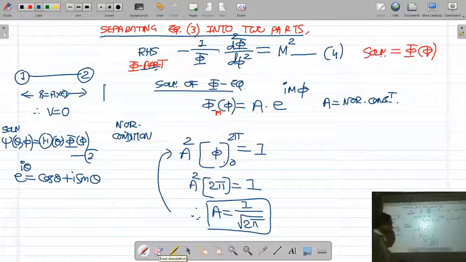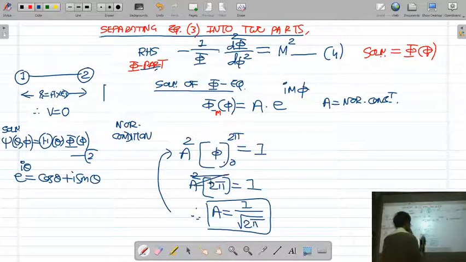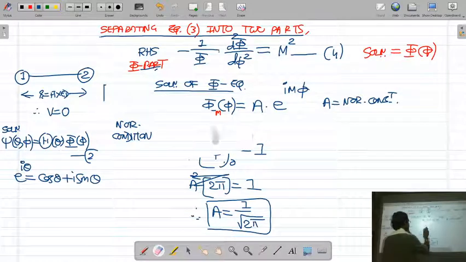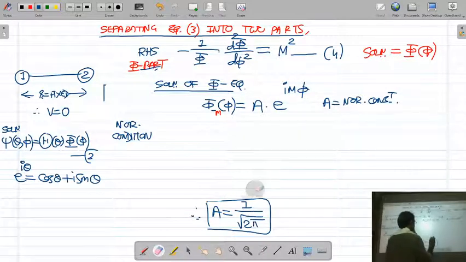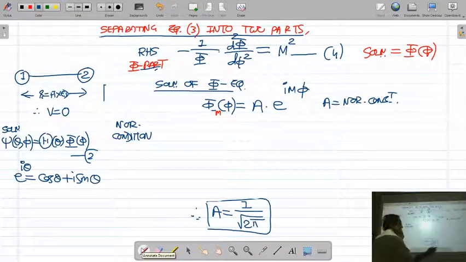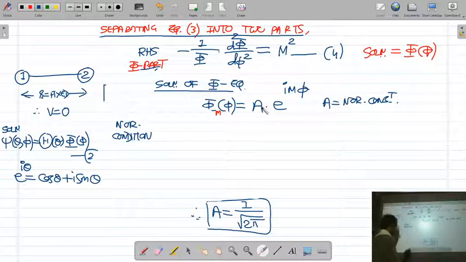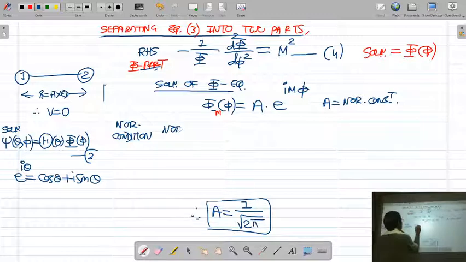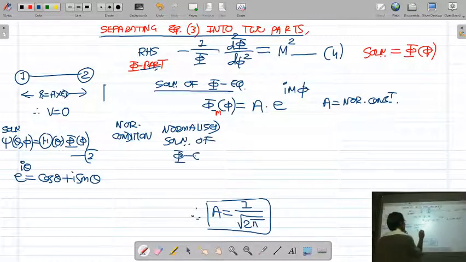Okay. If you put this normalization constant in the phi equation, you will get the normalized phi function. So I write the normalized solution of phi equation.